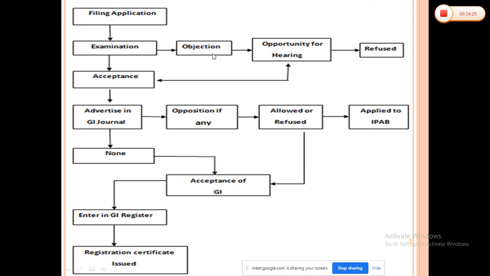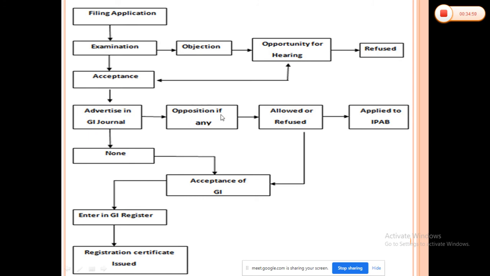So here we can see first you have to file the application, then examination will be carried out, then acceptance, then advertisement in the Geographical Indication Journal. If any objections are there, or if there are none, acceptance, then it is entered into the GI register and a registration certificate is issued. Suppose after the examination there are objections, there will be an opportunity for a hearing. Once it is accepted, it will be advertised in the Geographical Indications Journal.